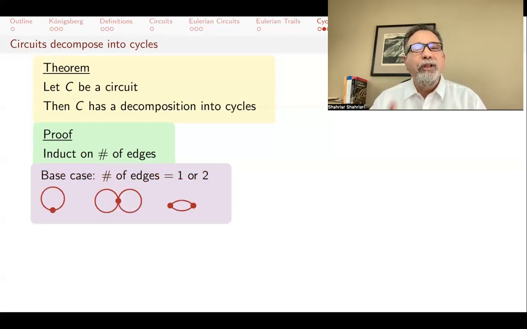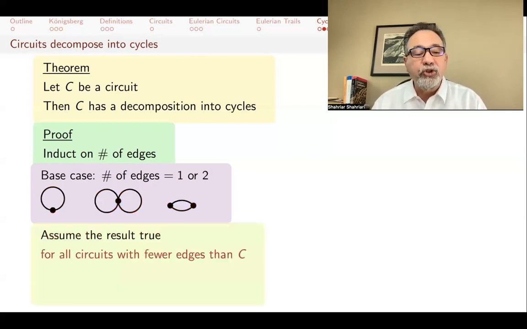In that case, we will have a general graph. So for one edge, how can you have a circuit? Well, it's just a loop. With two edges, you might have two loops joined at a vertex, or two vertices with double edges. And each of those can clearly be decomposed into cycles.